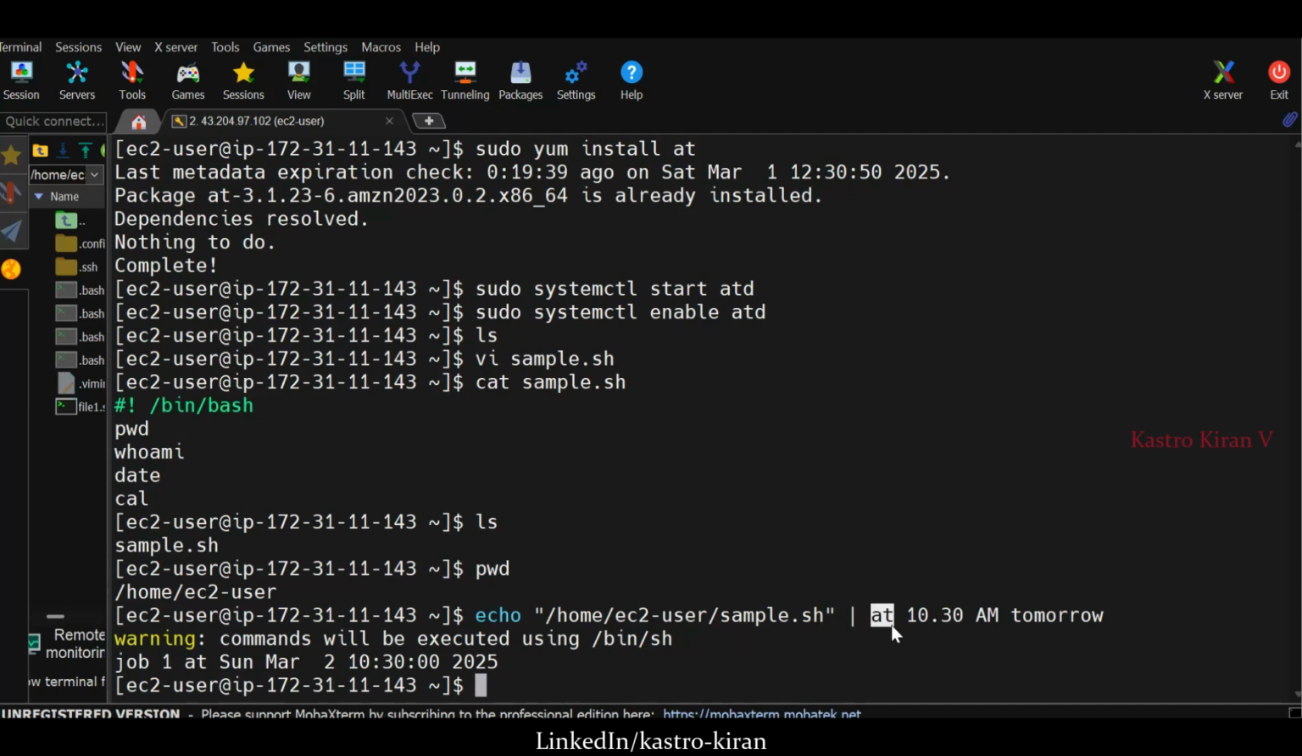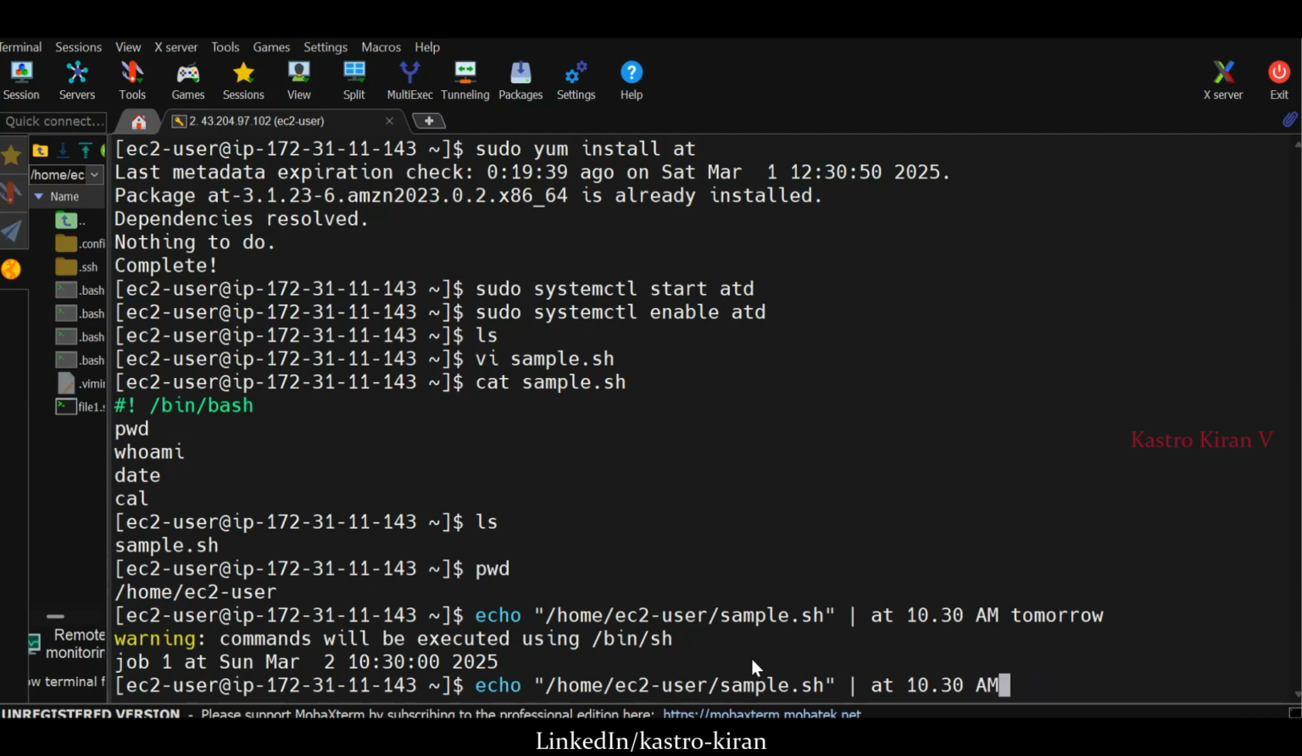Let's say you want to execute a shell file on a specific date, say on 10th March at 10:30 in the morning. What will you do? Instead of giving tomorrow, you give the date, and you give the time at which you want to execute.